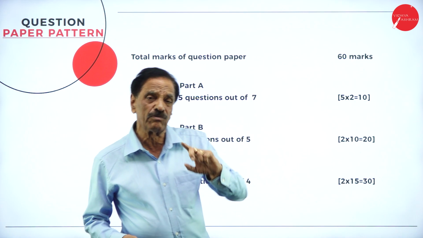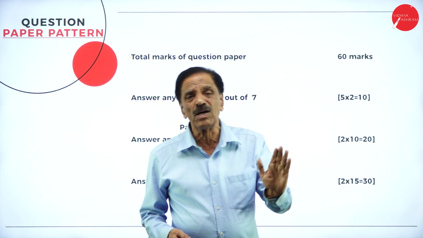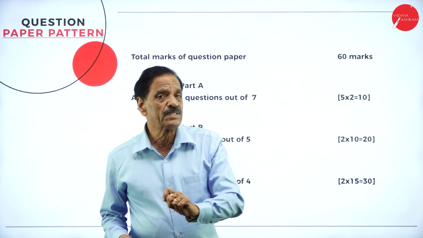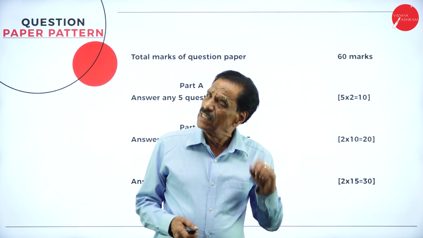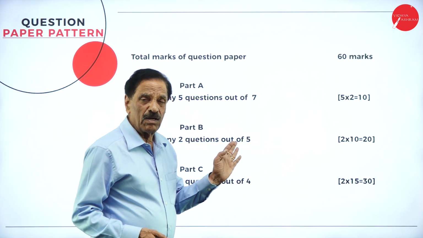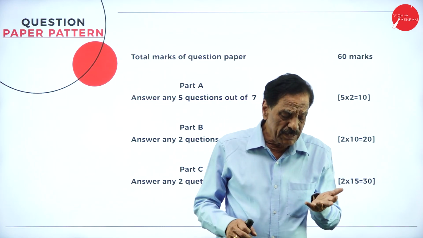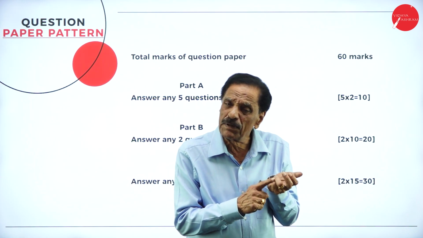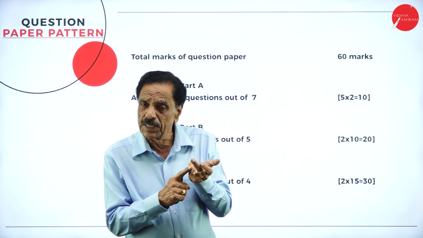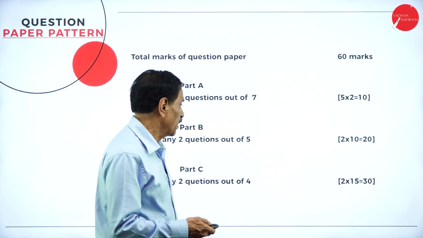The general theory question we are going to ask is concepts and conventions of accounting. I will repeat, concepts and conventions of accounting. This is a very common theory question. The other 3 are practical coverage. Generally, it may be hire purchase system or installment system, 1 from royalty, 1 from final account. We'll move on.